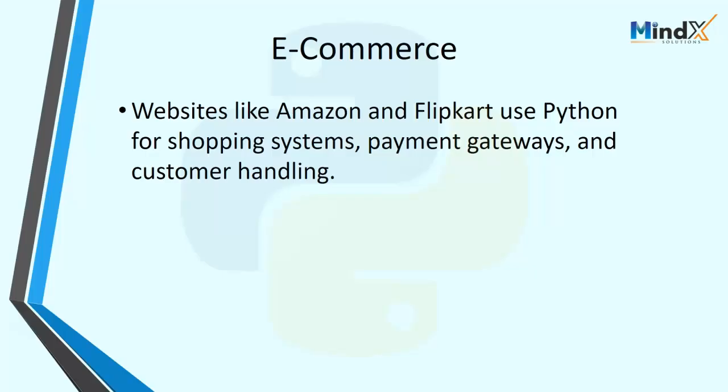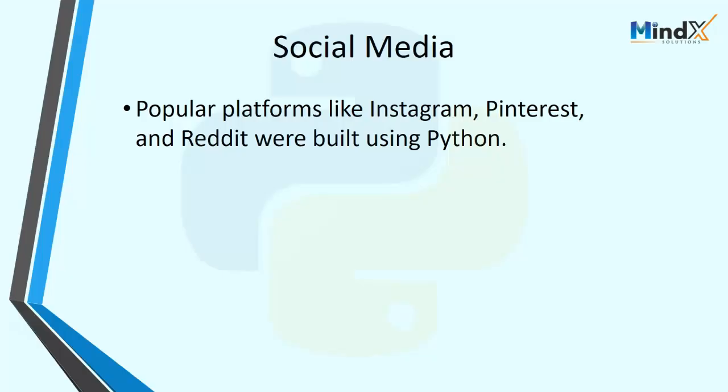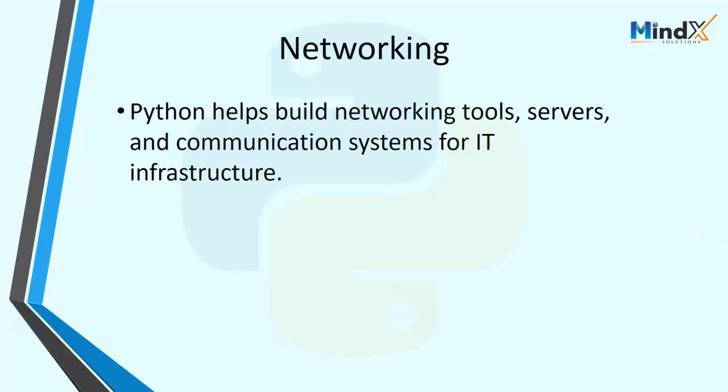Instagram comes under social applications. For payment gateways, customer handling and shopping systems, mostly Python is used, with frameworks like Django. When we go for social media, Instagram, Pinterest and Reddit, yes, many of these are using Python only.